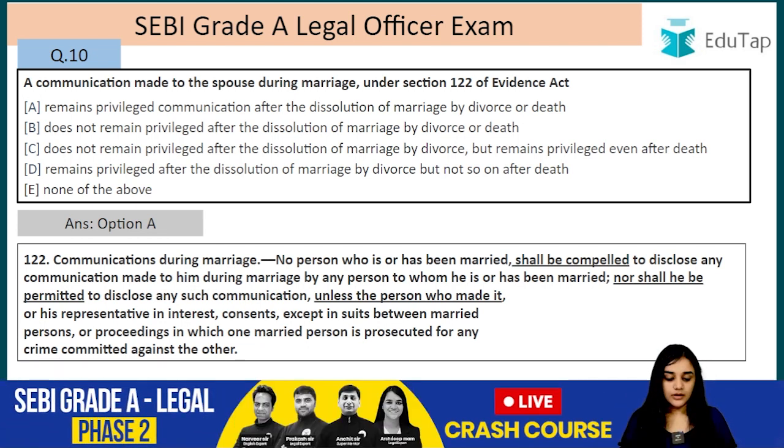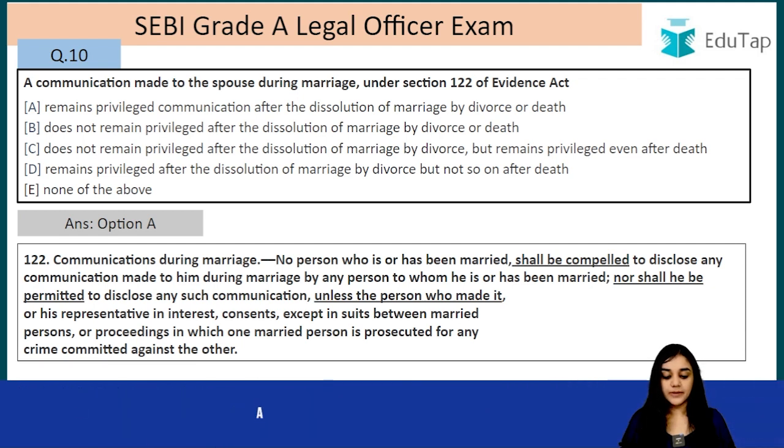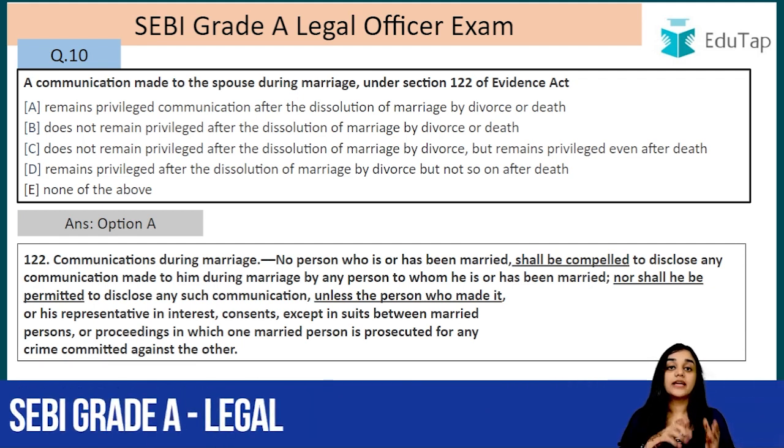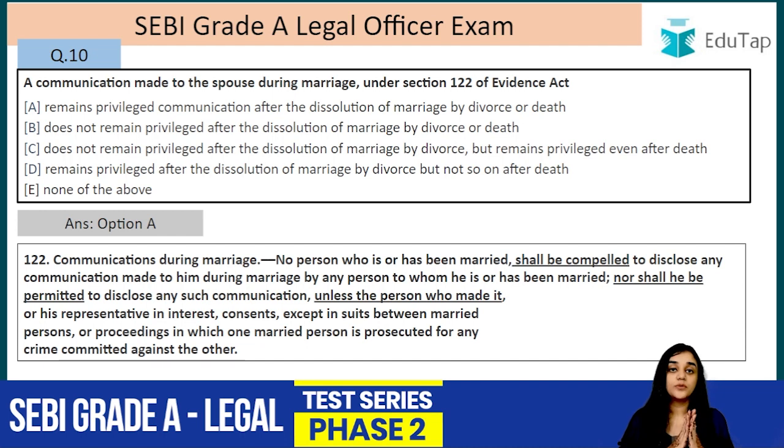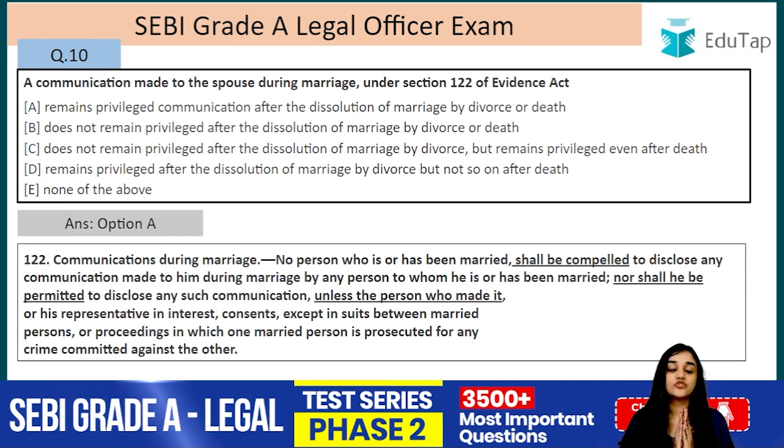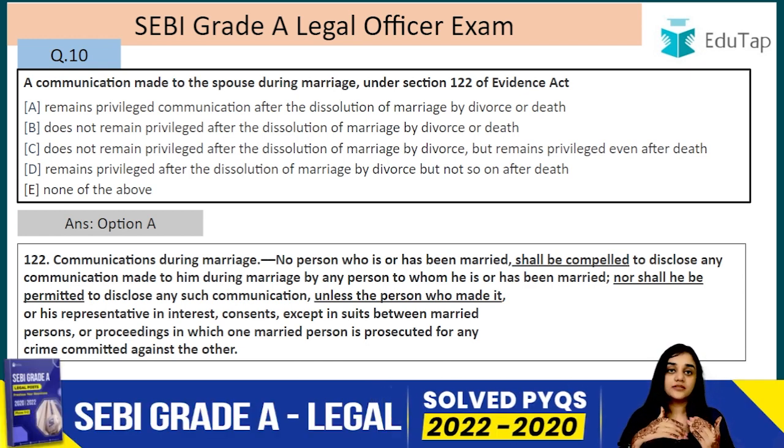Except in suits between the married persons or proceedings in which one married person is prosecuted for any crime committed against the other. If the case is between these two persons only, between the wife and the husband, in that case this privilege as to the communication is not given. For example, let's take the same example, that this husband returns home very late and the wife asks, where have you been?